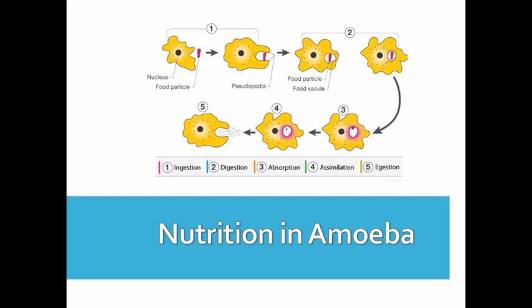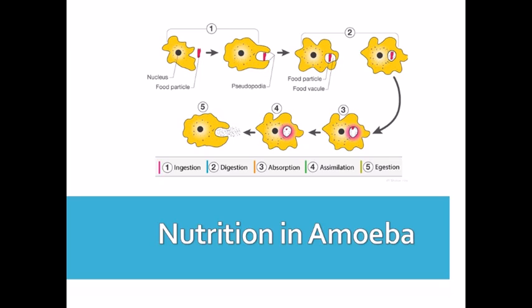Now next we will discuss nutrition in amoeba. Amoeba is a microscopic single-celled organism which is found in ponds and pools, etc. It has finger-like projections known as pseudopodia, also known as false feet, which are used for locomotion and for capturing food. So amoeba keeps on changing its shape by pushing out these false feet, and all the processes of nutrition are performed by the single cell of amoeba.